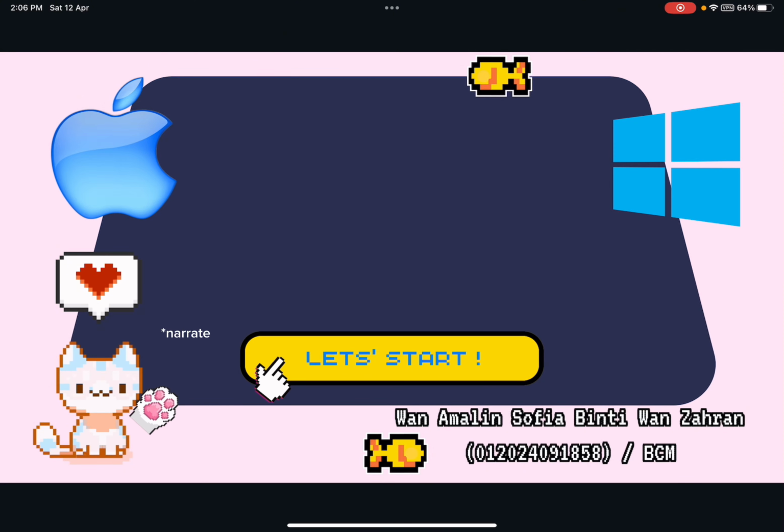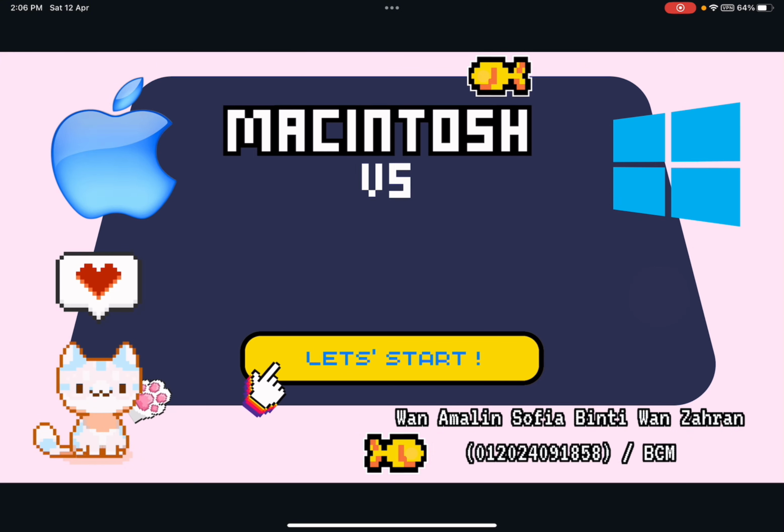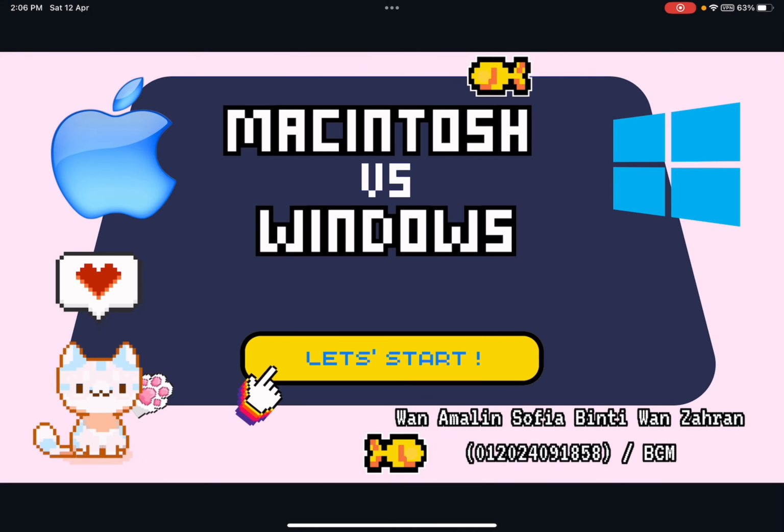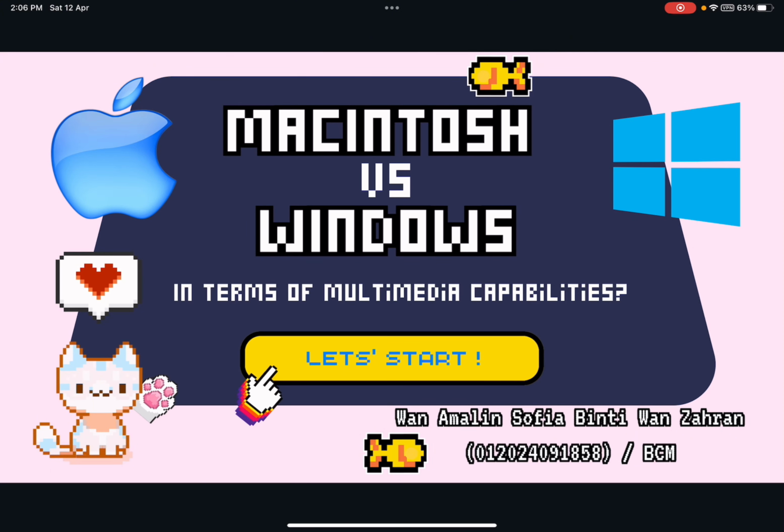I will narrate as a pixelated cat at the bottom left corner, which will guide you through an interactive infographic titled Mac vs Windows: The Comparison in Multimedia Capabilities. Let's jump right into it.